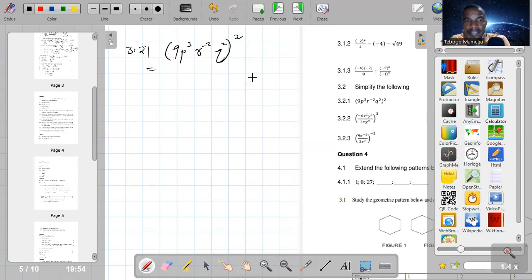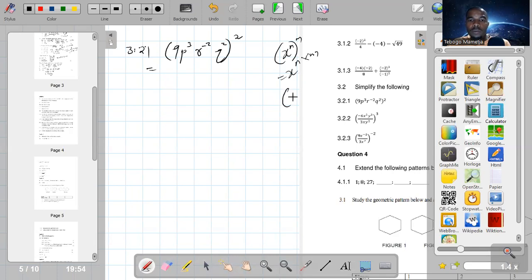Okay, guys, remember, you can use the laws of exponents. If you remember, there was a law which we did: a product raised to a power. You can apply that law there. So it means you are going to multiply exponents. A power raised to another power, what do we do? We multiply exponents. So this is the same as x to the power of n times m.